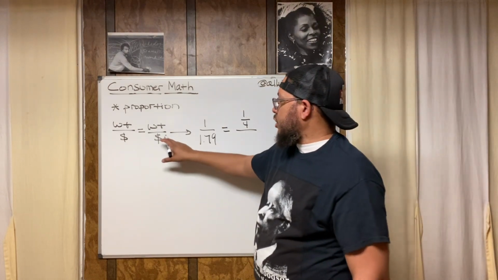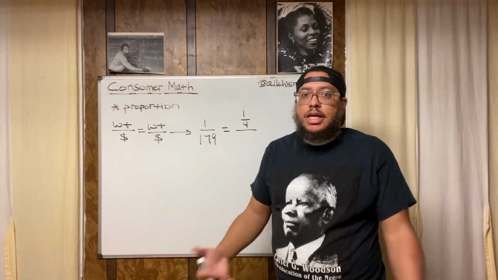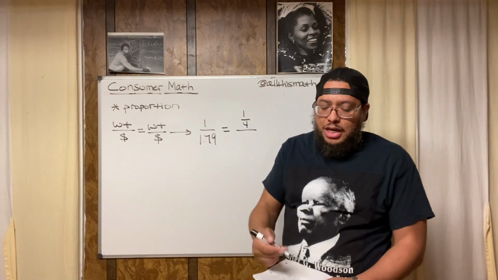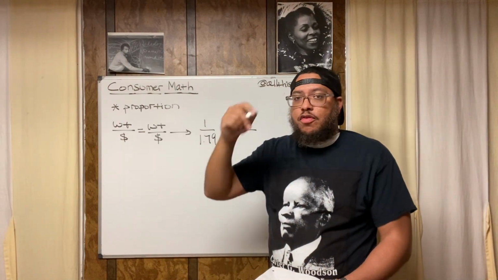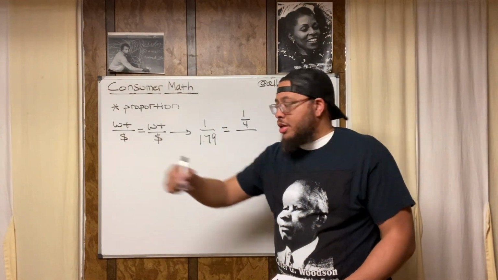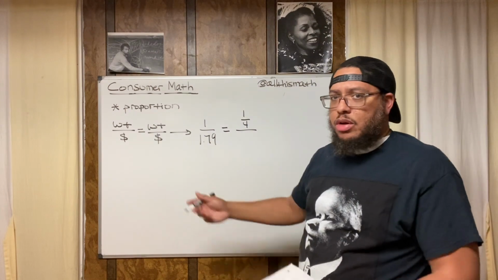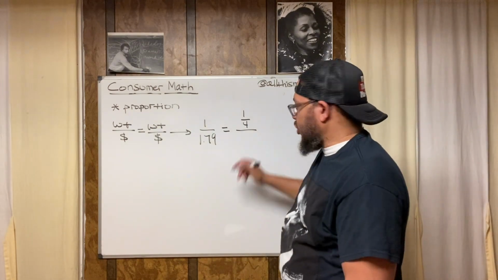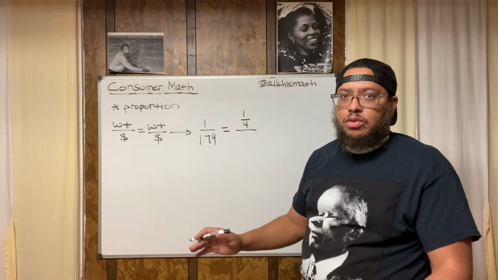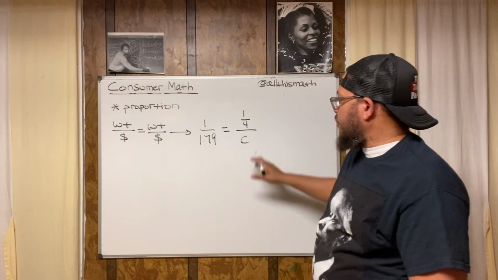Now, what's the cost of 1/4 pound of crackers? We don't know yet. That's the whole purpose of this problem. The problem says find the cost. So since we don't know it, let's give it a variable. Let's represent it with a letter. So now we're doing a little bit of algebra. All right? Don't get scared, though. It's manageable, and I'm going to show you how to do it. Let's use the letter C for cost.